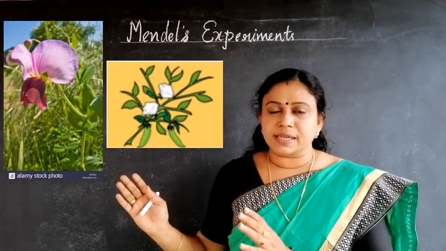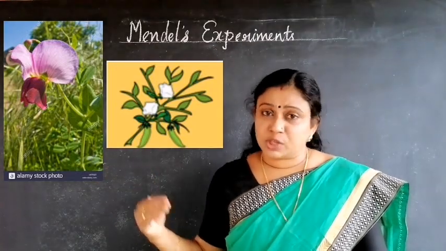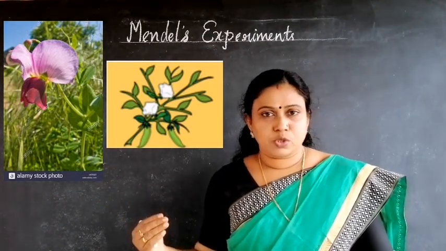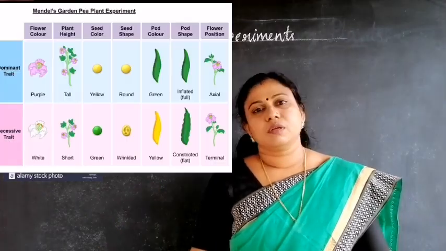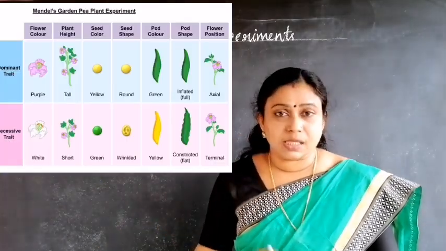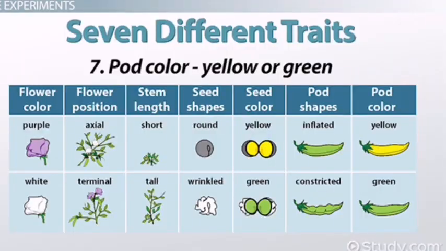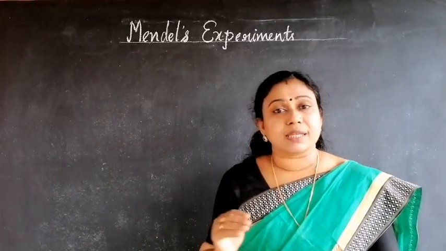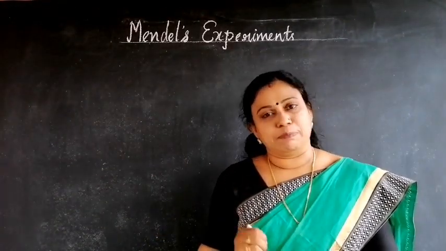So flower color is the character, and it has 2 traits. Those are contrasting characters. The 7 contrasting characters Mendel selected are the flower color, the position of the flower on the stem, the height of the plant, the seed shape, the seed color, the pod color, and the shape of the pod.